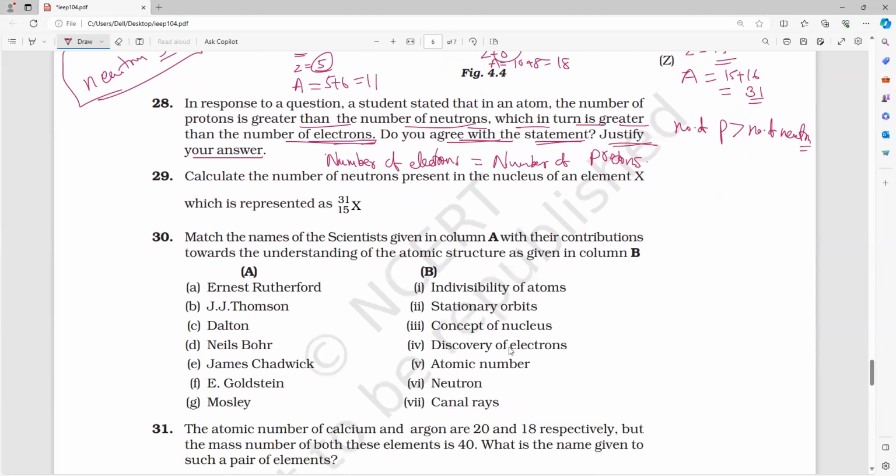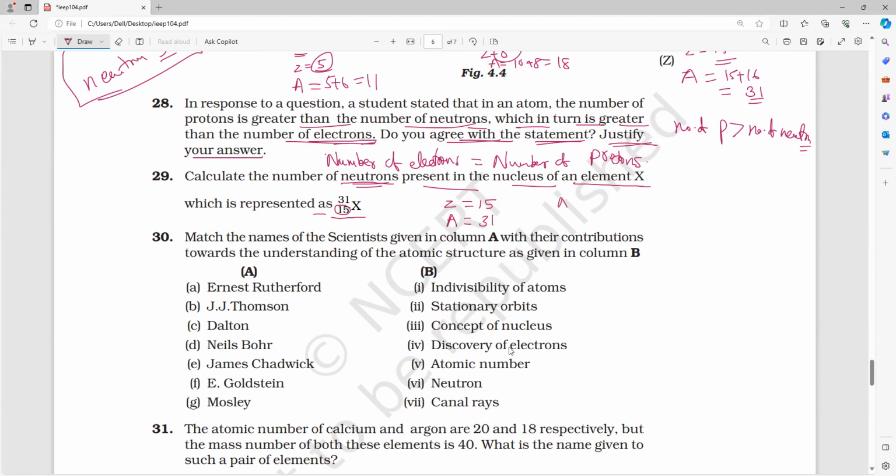Next question. Calculate the number of neutrons present in the nucleus of an element X, which is represented as 15X31. So they're asking us to calculate the neutrons. This 15 is representing what? The number of protons, the atomic number. 31 is representing the atomic mass.